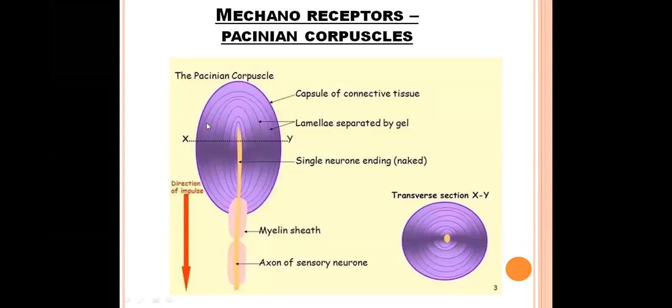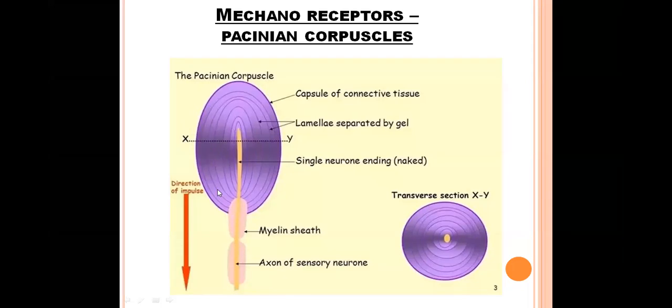So when some item is present on our skin, the pressure of the item, the weight of the item makes these lamellae compress with each other. So the compression of these layers generates the receptor potential within this area. So this receptor potential, when it enters into the neuron area, will be converted into action potentials.